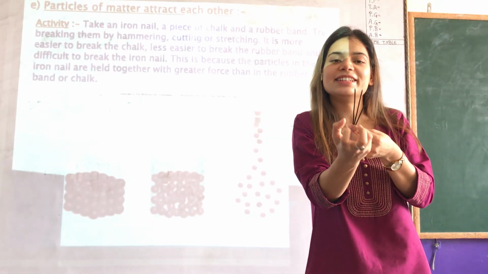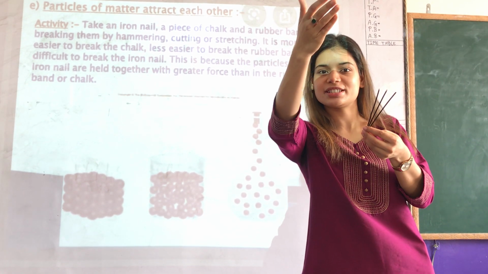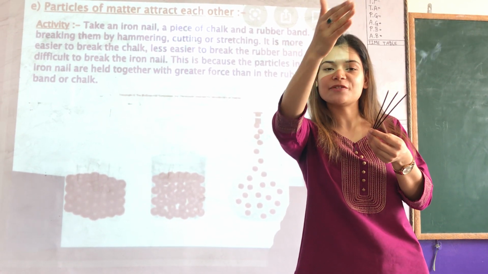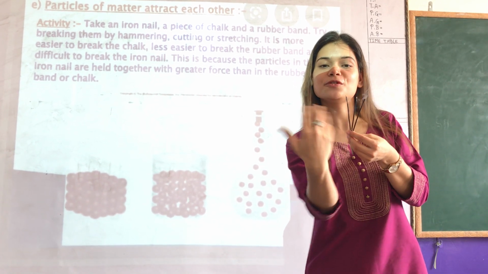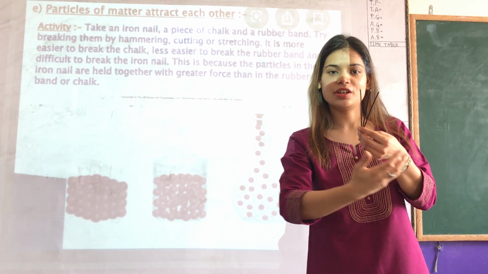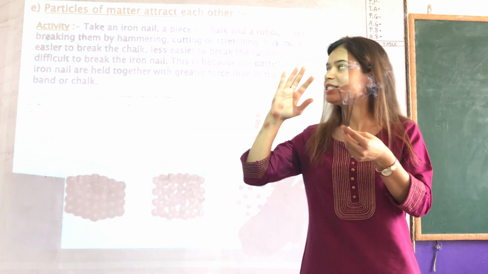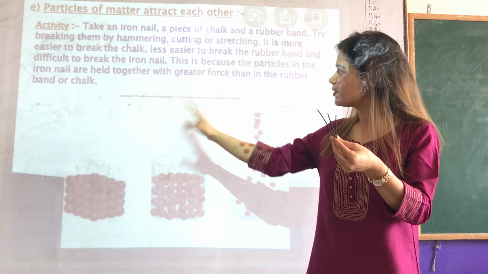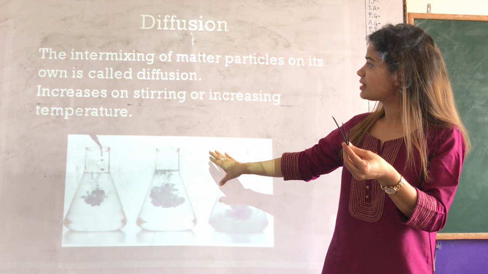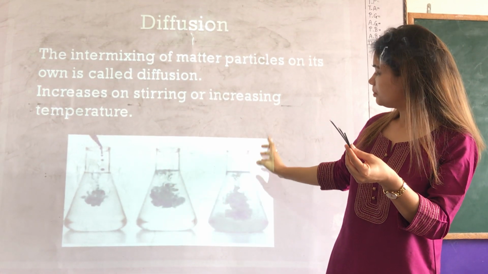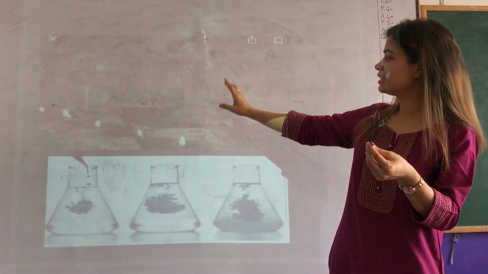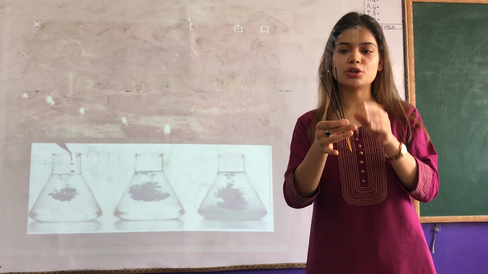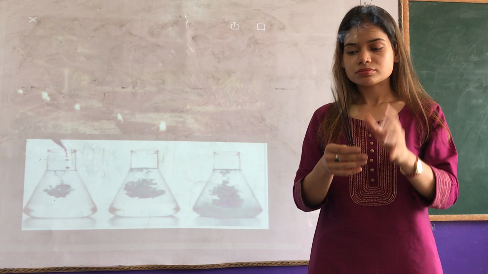But the moment I lit this agarbatti, the child who was sitting at the far end, several meters away, was able to smell the fragrance. Why? Because diffusion occurs faster when we give heat. As you can see on the next slide, or in the previous slide also, this is the same experiment which we are doing right now.